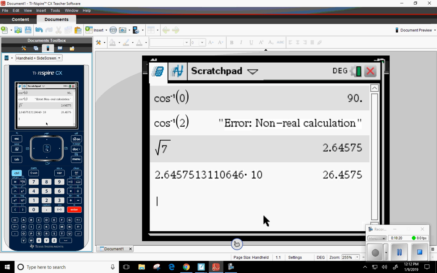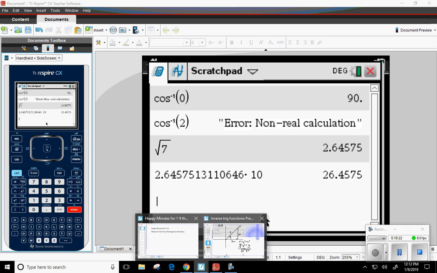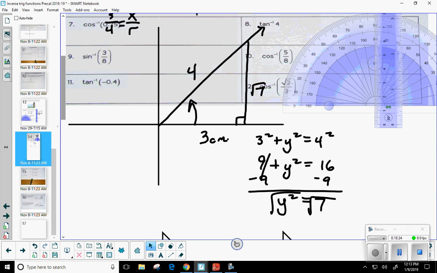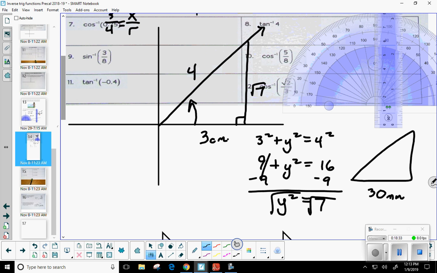Okay. So I'm going to come back over here. So I know that I'm looking for a triangle where I'm going to have, and I'm going to go ahead and change this. If I have 3 centimeters, that would be 30 millimeters, right? And then what did we end up with? 26.4? Was it 45? Okay, you're right. 45. So I want to go ahead and create a triangle that has these measurements, and then my protractor is going to help me figure out what that angle is.